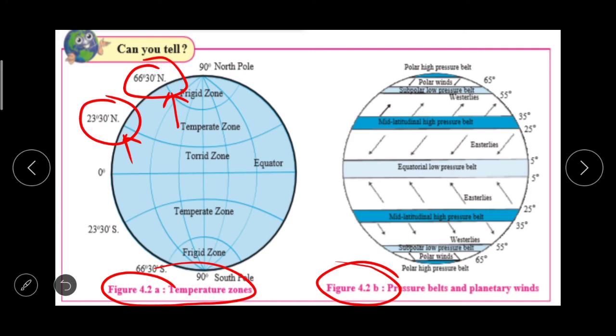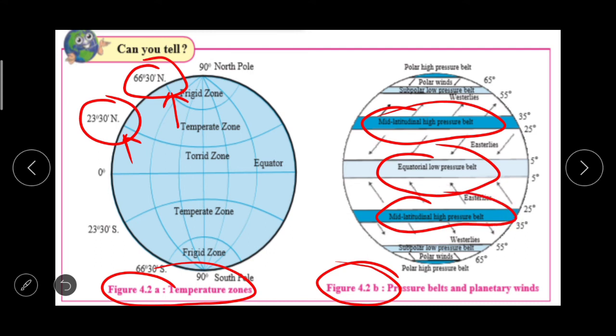Here you can see equatorial low pressure belts, mid latitudinal high pressure belts, again here mid latitudinal high pressure belts, then polar winds, here also polar winds and polar high pressure belts. So all these things happen because of temperature and its influence on the air.